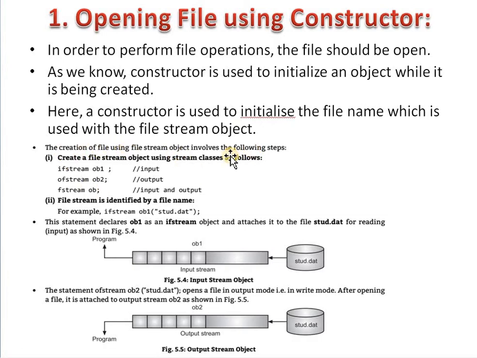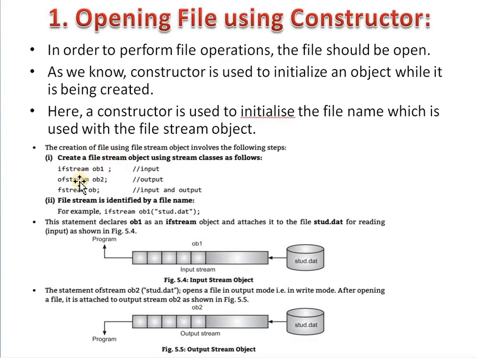The creation of a file using a file stream object involves the following steps. First, we create a file stream object using different stream classes.